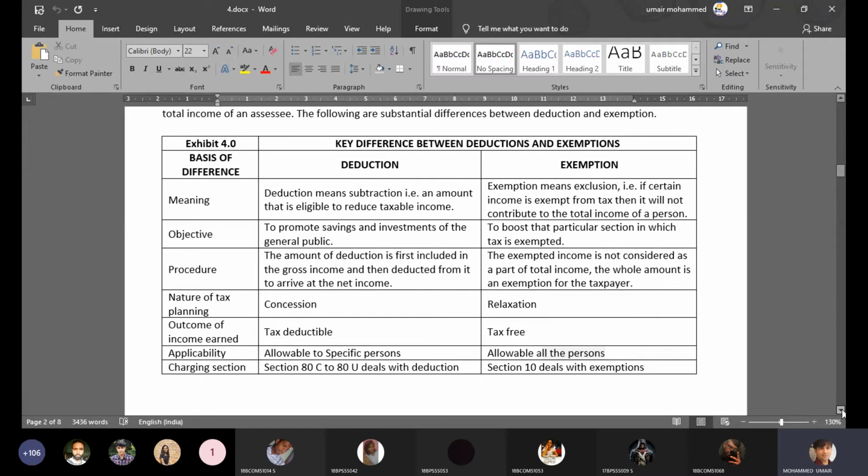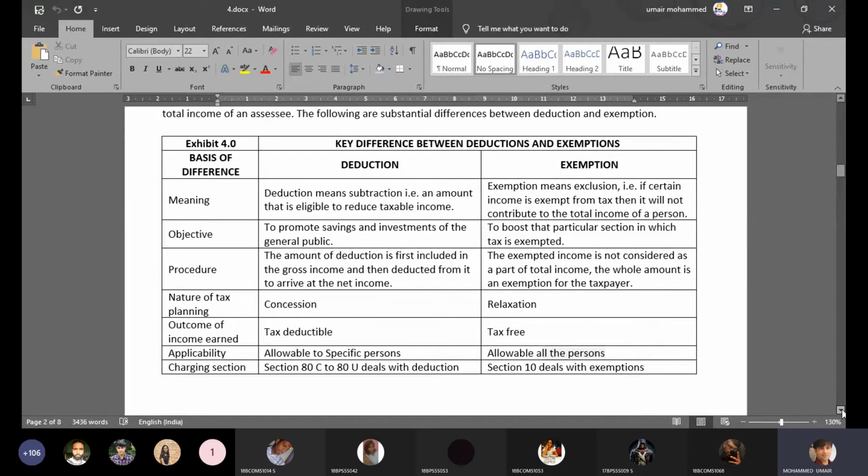For example, export-oriented companies do enjoy a lot of exemption, which means the profits they earn, they don't end up paying taxes on for years. So the government wants to promote a certain industry, for which it is saying, okay, you start an export-oriented company, we will not tax you for 10 years, a tax holiday.